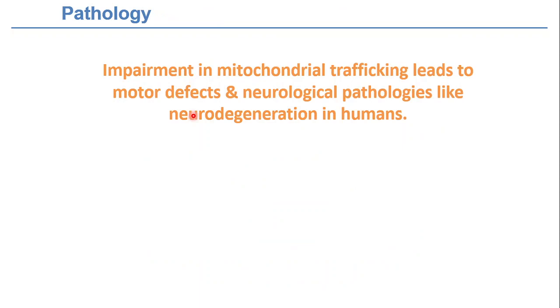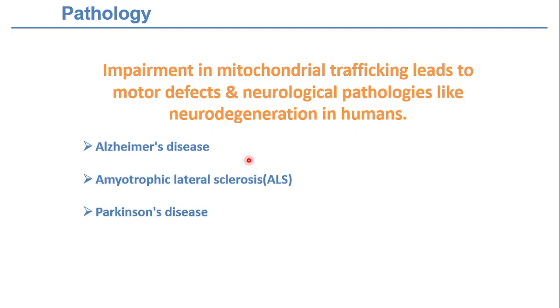When there's an impairment in the trafficking, or a blockade in either anterograde or retrograde trafficking, it leads to motor defects and neurological defects or pathologies like neurodegeneration in humans. It has been seen that in Alzheimer's, ALS, or Parkinson's disease, if there is a disruption, it leads to these diseases, right?